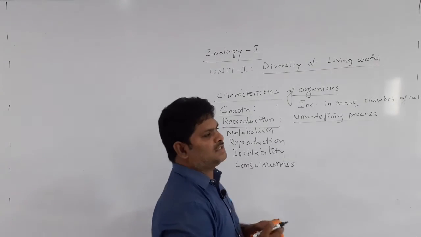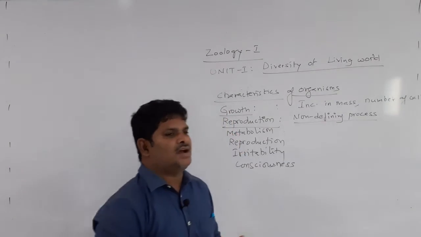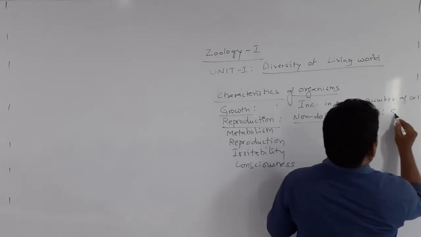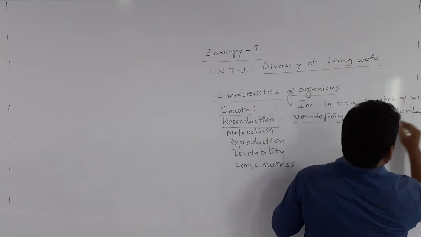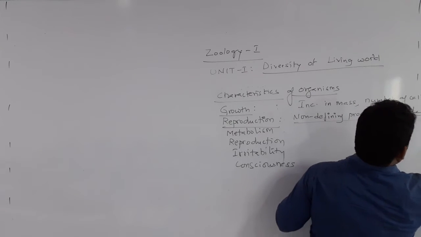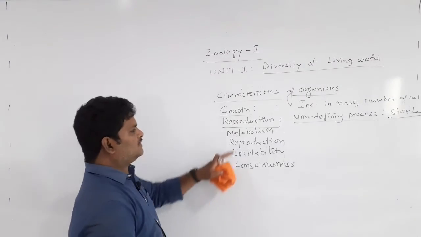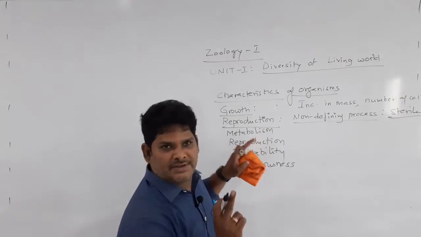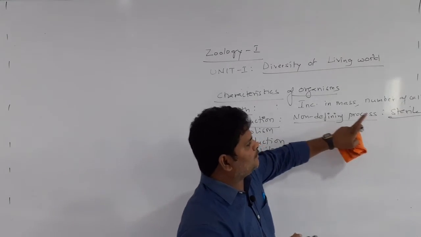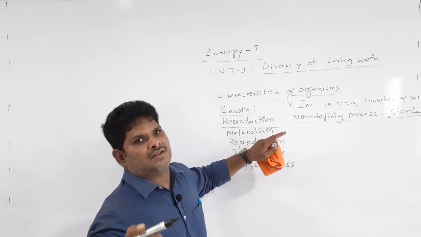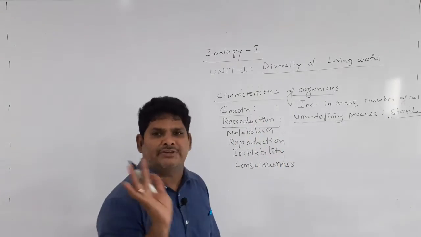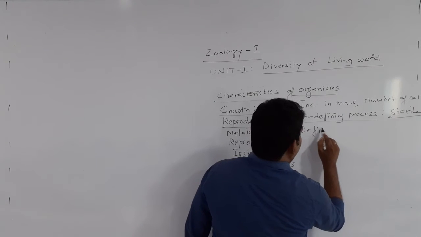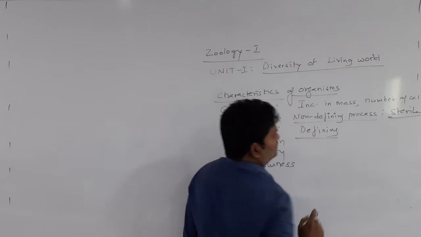Because we can see reproduction in living things, but not every organism can reproduce. For example, some animals are sterile, like mules. Do you understand defining? A process which appears in both living and non-living things is non-defining. One which appears only in living things is called defining. That is the meaning of defining and non-defining. It is more important.